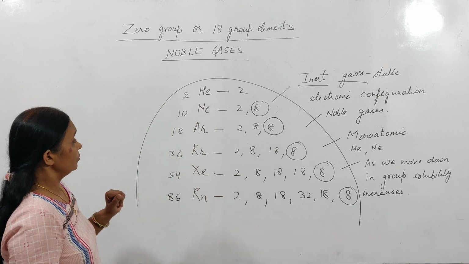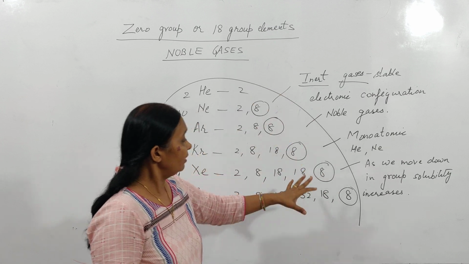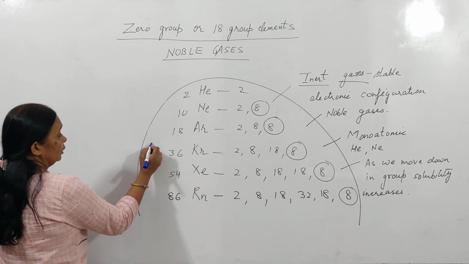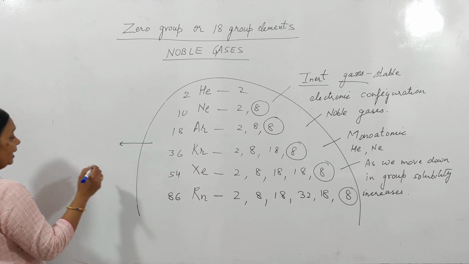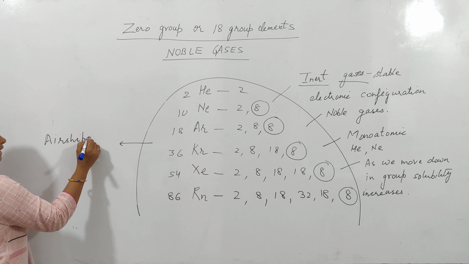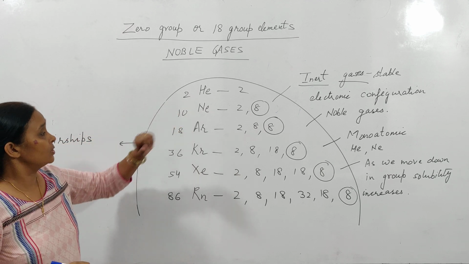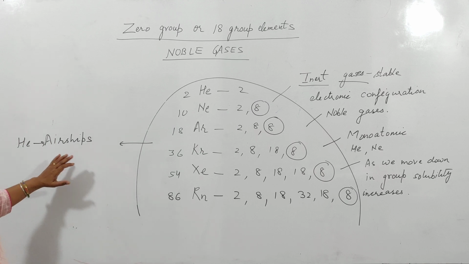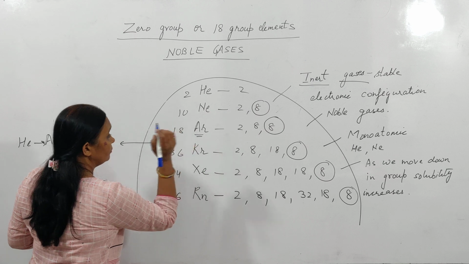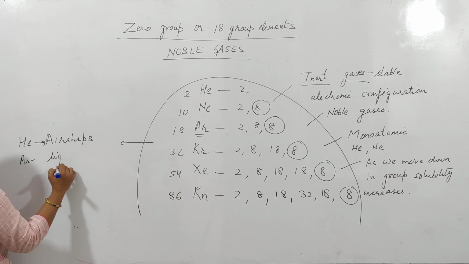These gases, since they have their outermost shell complete, are unreactive, so they are very useful at some places. You can see their uses, like they are used in airships. Helium is used in airships. Some gases like argon are filled in light bulbs.